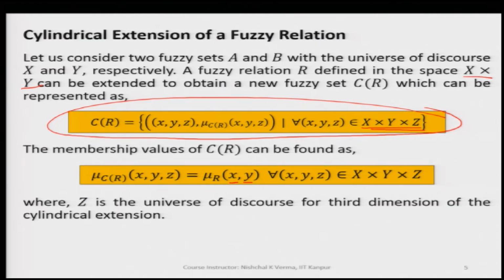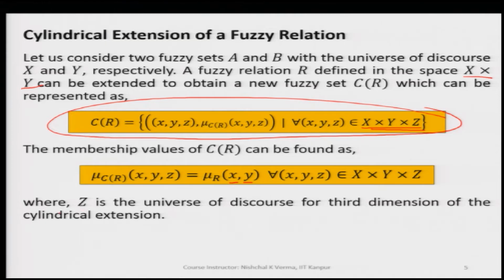So, this mu C of R of x comma y comma z means the membership value at any point in the space x comma y comma z, all these are generic values. So, this will be equal to mu R of x comma y, and of course, it is needless to say that all these x, y, z generic variable values will lie in the universe of discourse x cross y cross z.